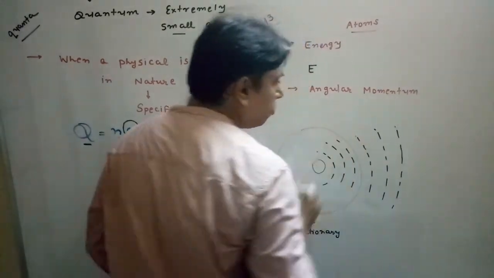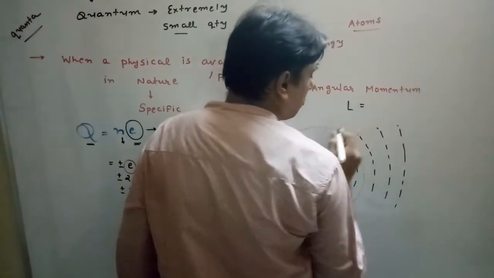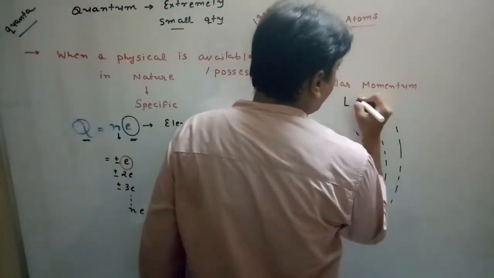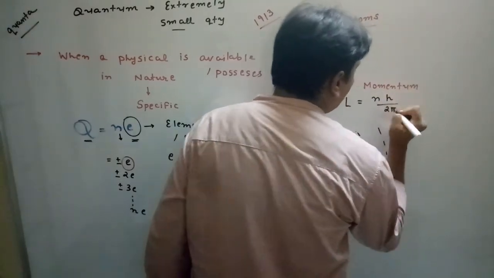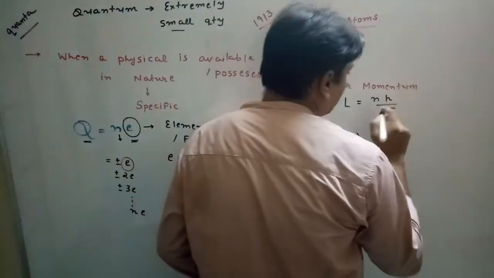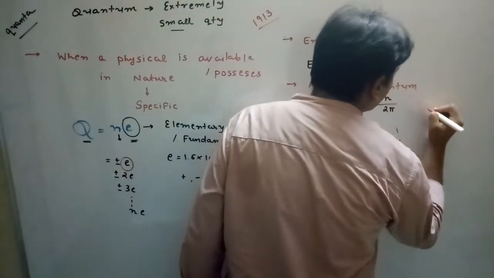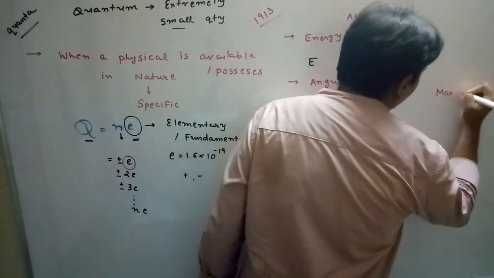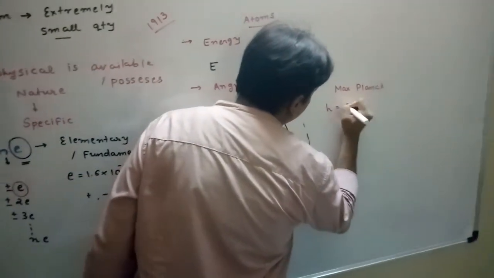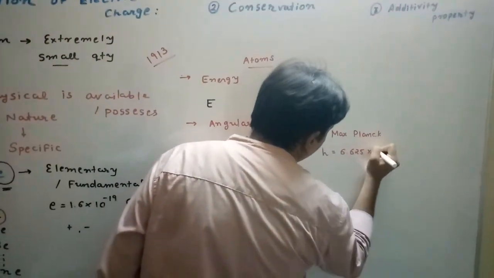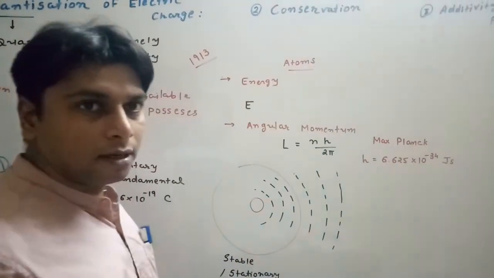Angular momentum, you know, is denoted by capital L, and Niels Bohr suggested that L could have values equal to n into h upon 2 pi. What is h, what is 2 pi, and what is n? Here h is known as Planck's constant, which was given by Max Planck, and the value of h is 6.625 into 10 to the power minus 34 joule second.